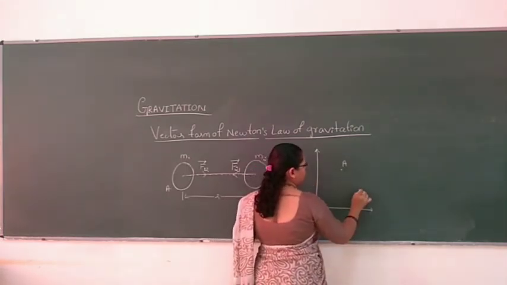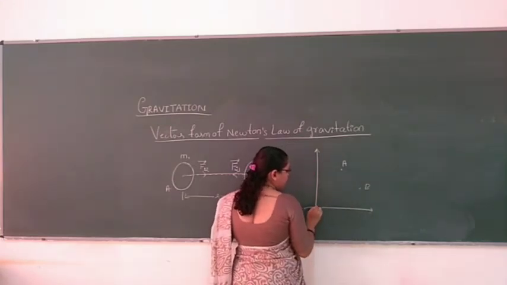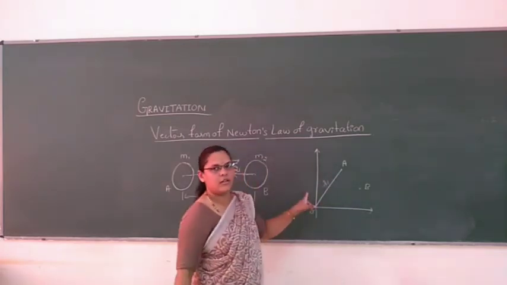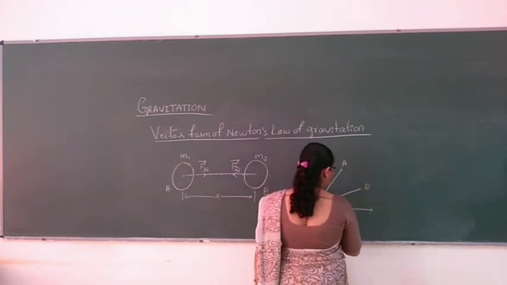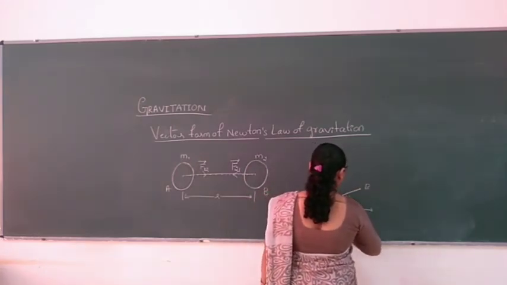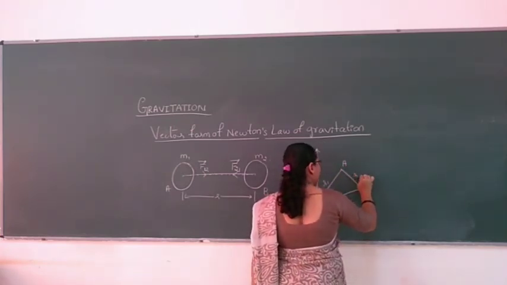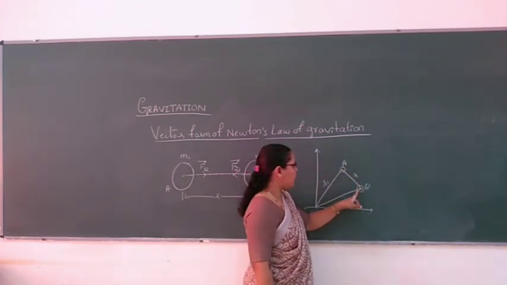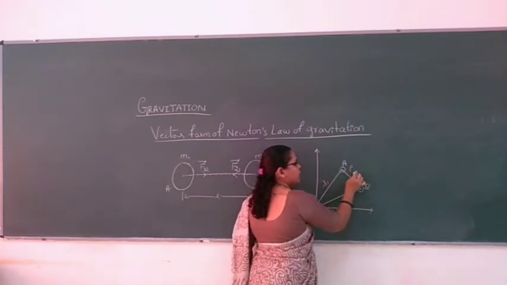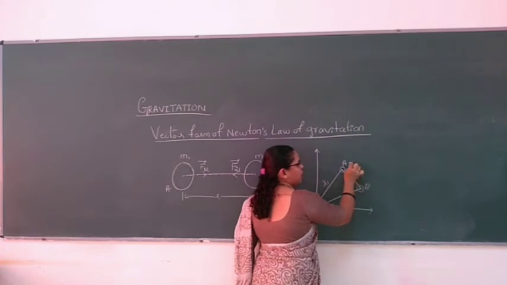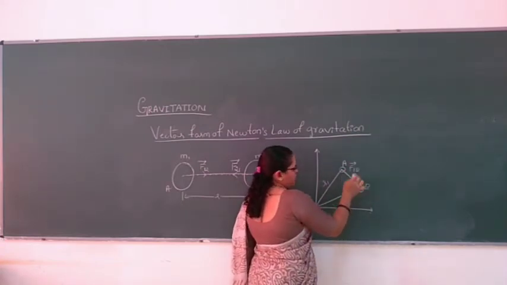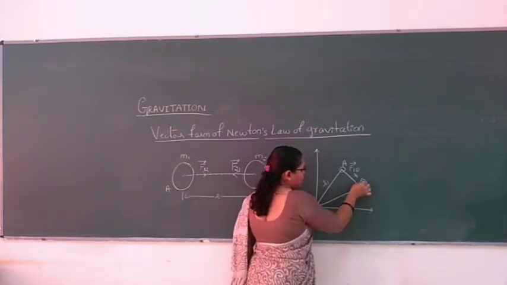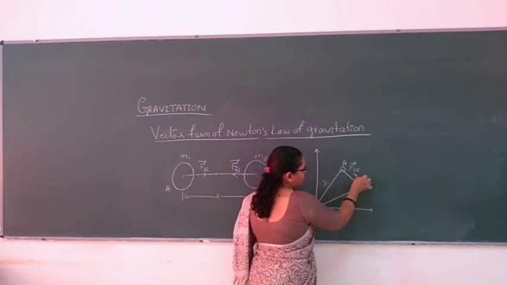Consider a body A and a body B. The line segment OA represents the vector R1, and the line segment OB represents the vector R2. They are a certain distance apart, that is R. Here the first body exerts a force F12 on the second body, and the second body exerts a force on the first body.